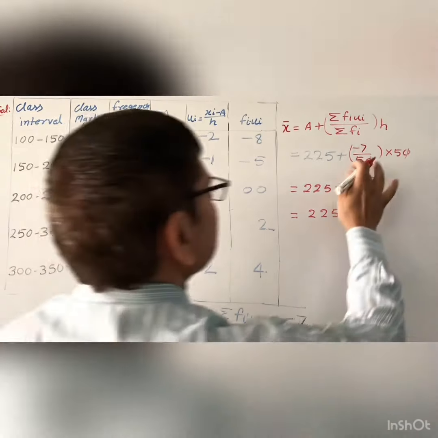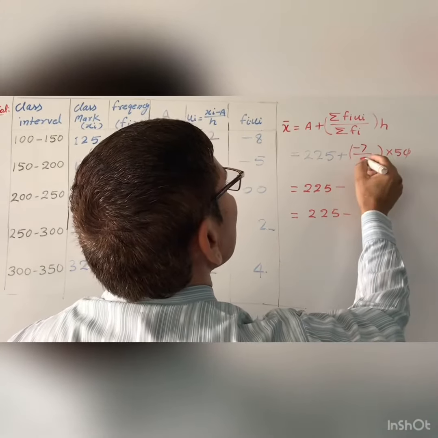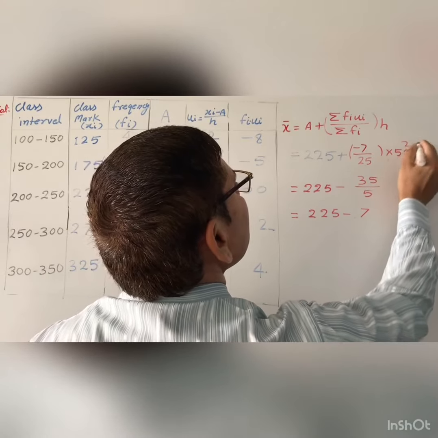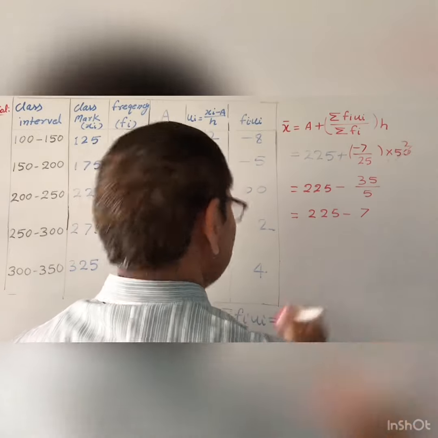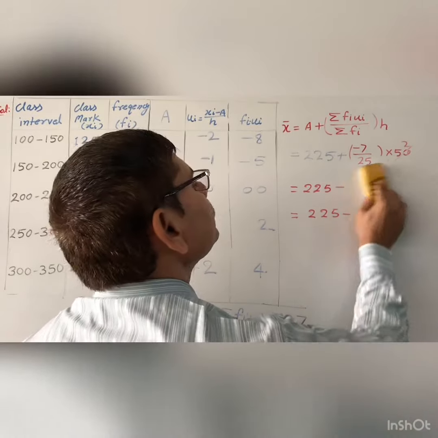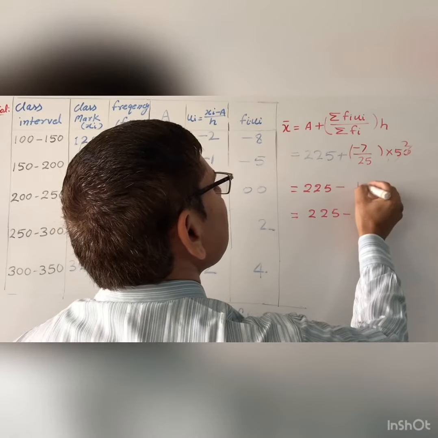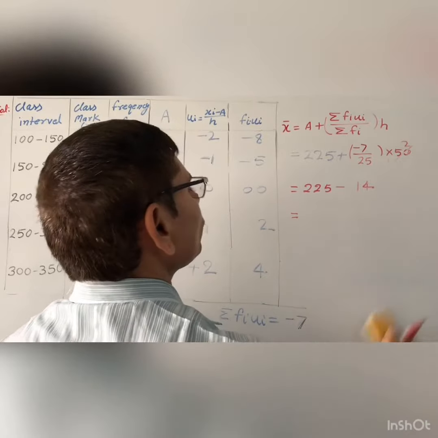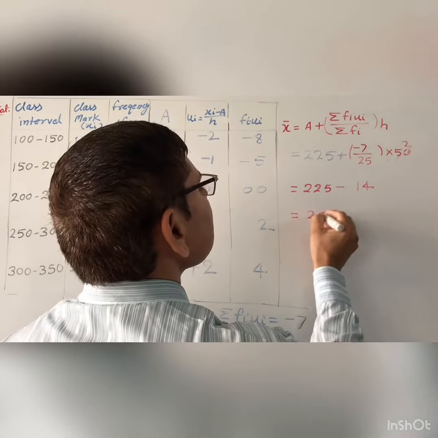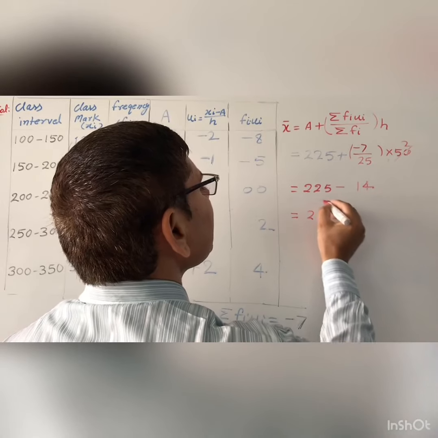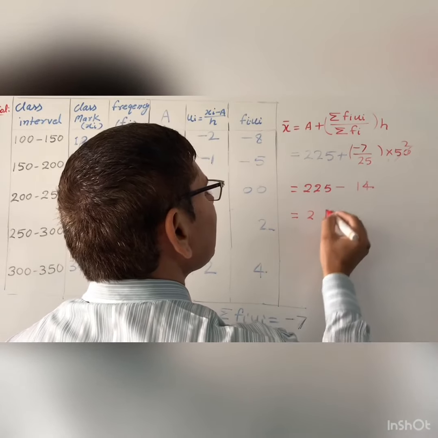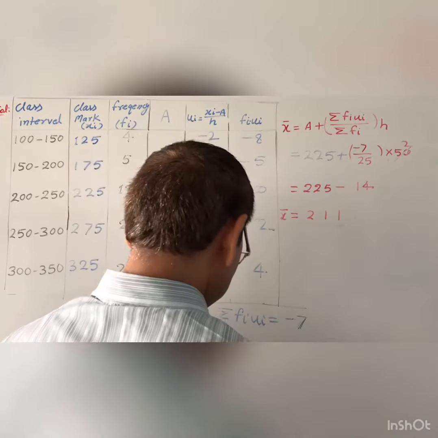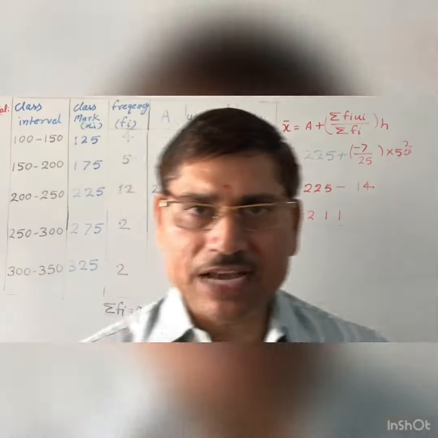Also here this is not 50, this is 25. So this is 225 plus minus 7 into 25 upon 50, and 25 cancels, so you can write it as 225 minus 7 into 2. You can write it directly, this is 14. Now you subtract this 14 from 225, and you will get 211. So this is the mean of this question by the step deviation method.